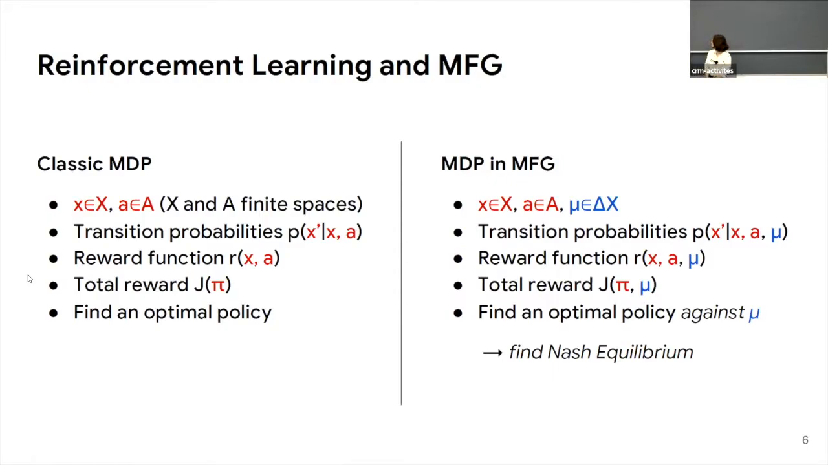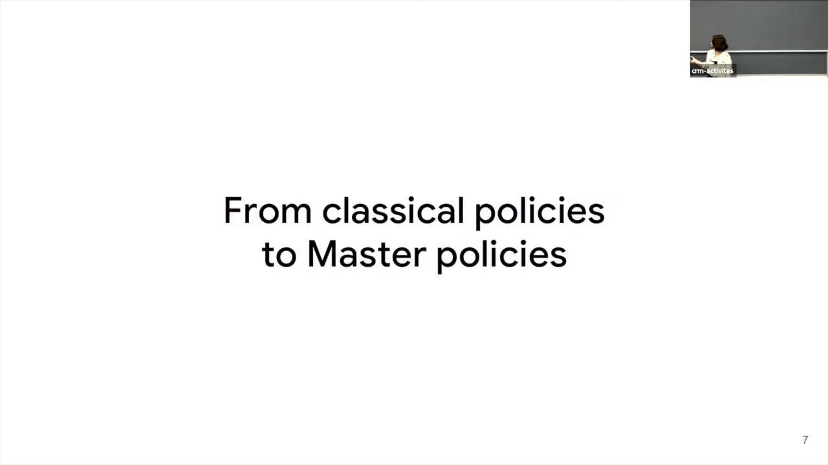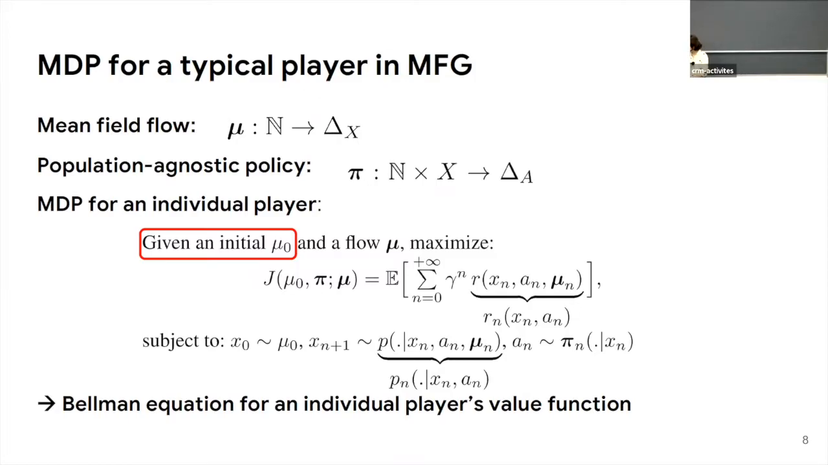So what we will do is fix the distribution and iteratively find a policy against this distribution. And at the end, we will get the Nash equilibrium. So I won't recall the definition of the Nash equilibrium. I guess a lot of you are familiar with this. And now I'm going to dig a bit into the main part of the paper, which is how we can go from classical policies to master policies. What we remarked first was quite simple.